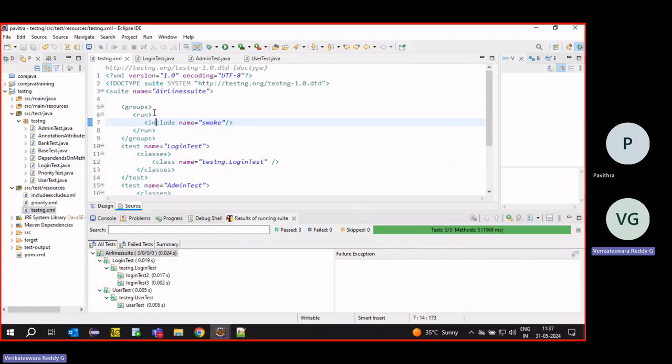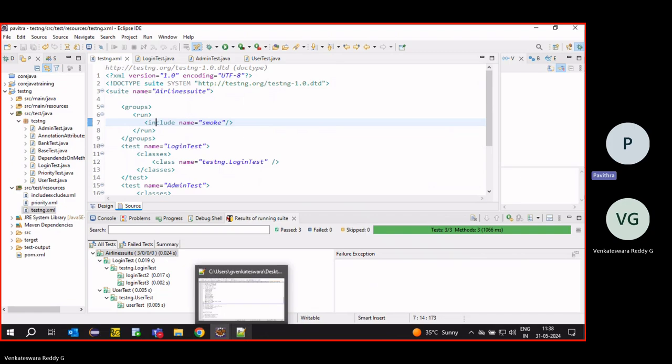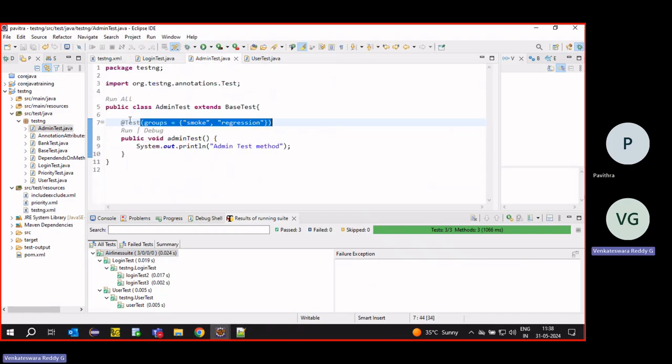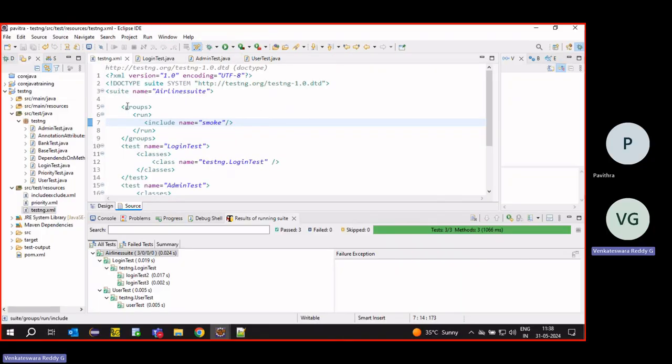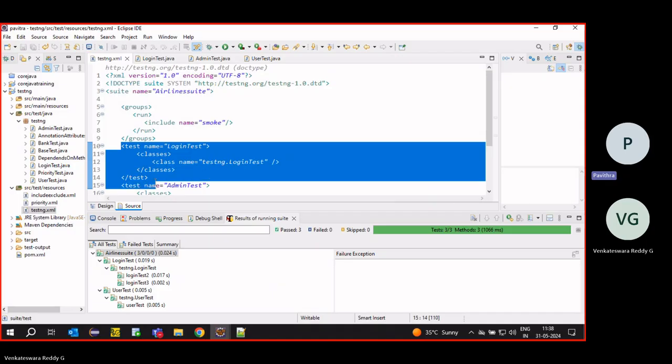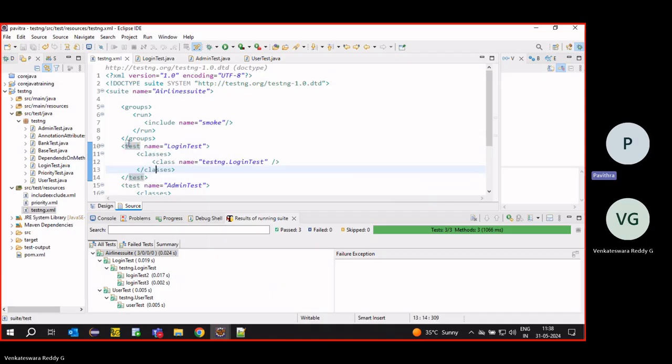Like this we can run the groups. We have to add groups in the test tags, and multiple groups can be added. And here in the TestNG file we have to give the groups tag. So Venkat, in the groups, if we include some smoke test cases, and again we have given the class names between the test tags, will those test cases run again, or will it include only those available in smoke?